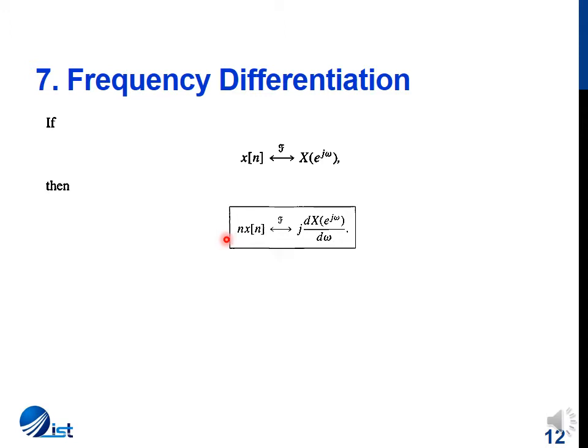The frequency differentiation property can also be stated from a time domain perspective, which is if there is a factor n being multiplied by a discrete time sequence, then the Fourier transform of the signal will be a derivative of the Fourier transform X of e^(j omega), multiplied by the phase factor j.